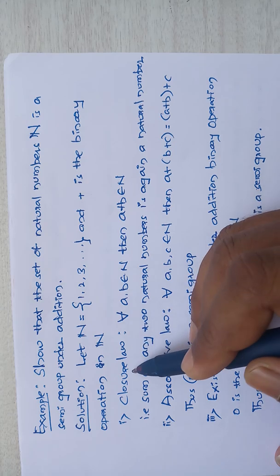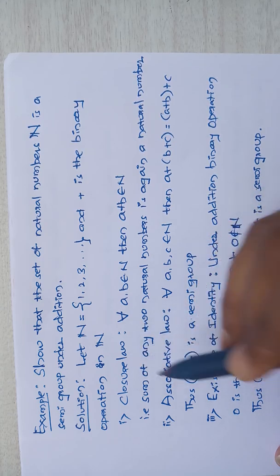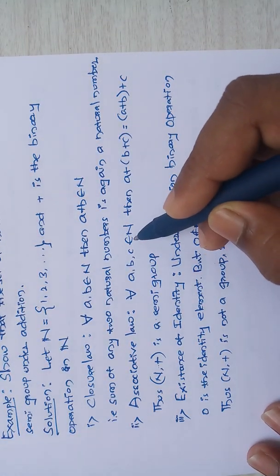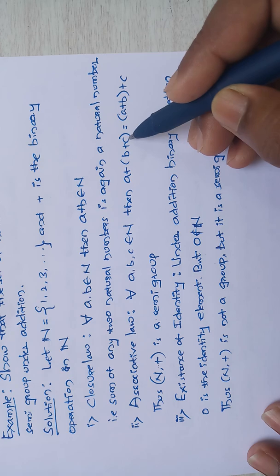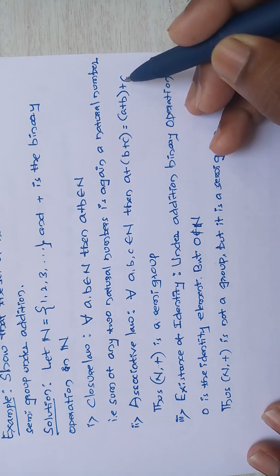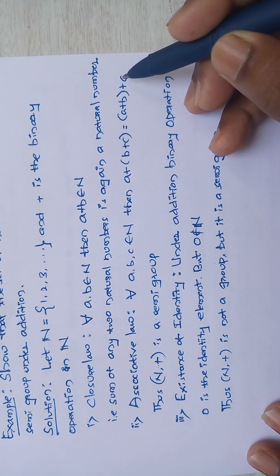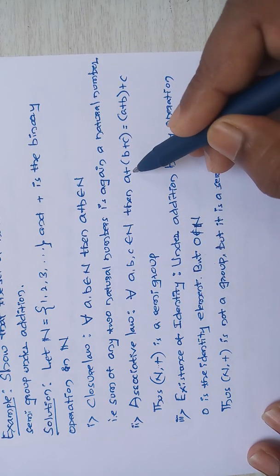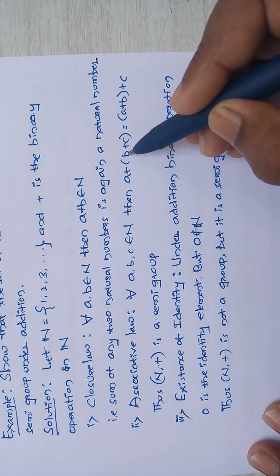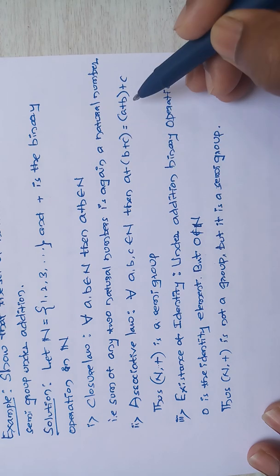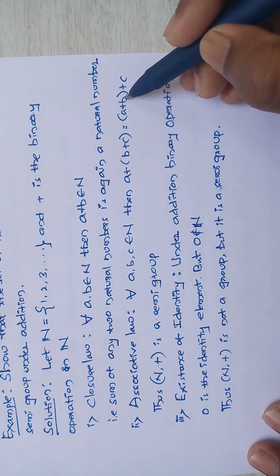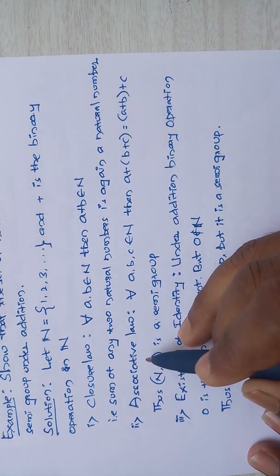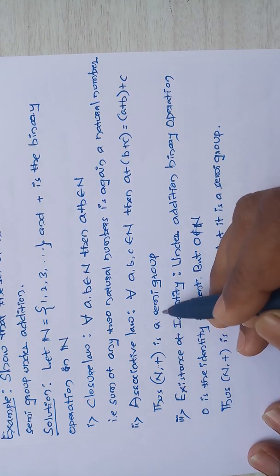So your first condition holds good. Next, let me see your associative law. For all a, b, c belongs to N, (a plus b) plus c is equal to a plus (b plus c). Here, if you add any three natural numbers, 1 plus 2 plus 3 is equal to 6, and here also 1 plus 2 plus 3 is also 6, so 6 is equal to 6. So your associative law holds good. Therefore (N, +) is a semigroup.